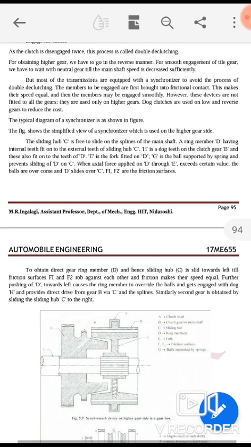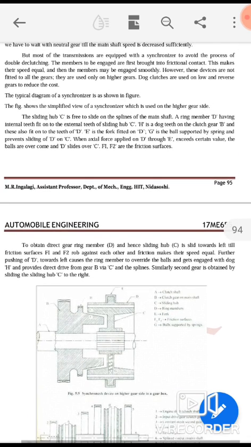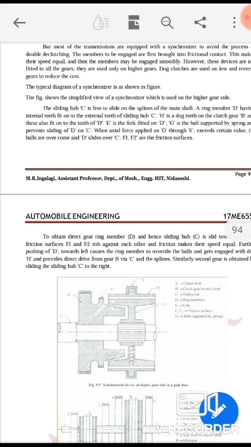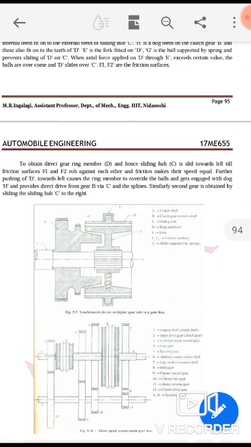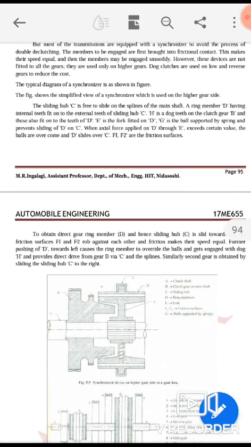Okay. Now the typical diagram of a synchronizer is shown in this figure. Here you have the figure, I have given it already in the notes, so there you can observe those figures clearly. Now this figure is not clearly visible here, so better refer to my notes. There you have clear diagrams. Okay, so I will explain this.